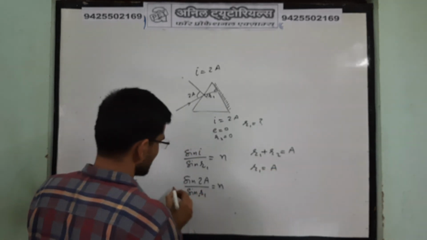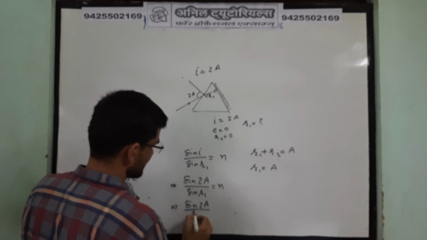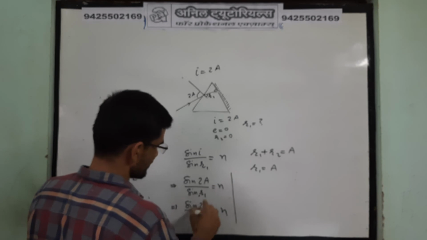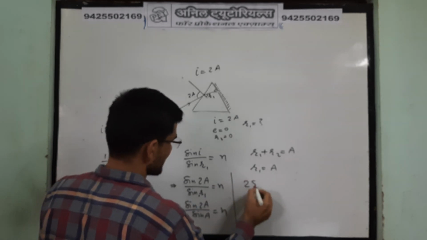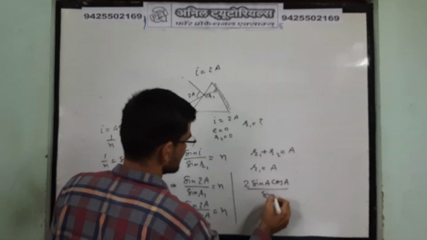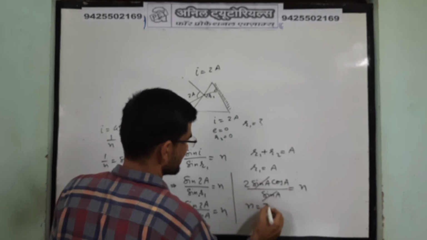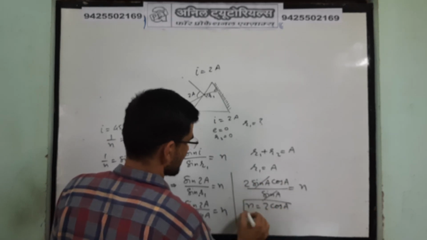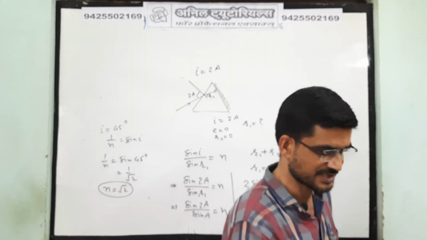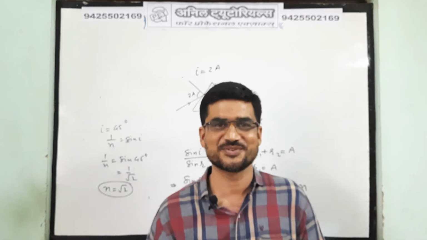You just put this value here, so we will get sine of 2A divided by sine of A is equal to n. So just simplify this, you know one formula, sine 2A we can write as 2 sine A cos A, divided by sine A. So sine A will be cancelled out. So the refractive index is twice of cos A. Clear? So the answer is B, twice of cos A. Clear? So this is the solution of the test.